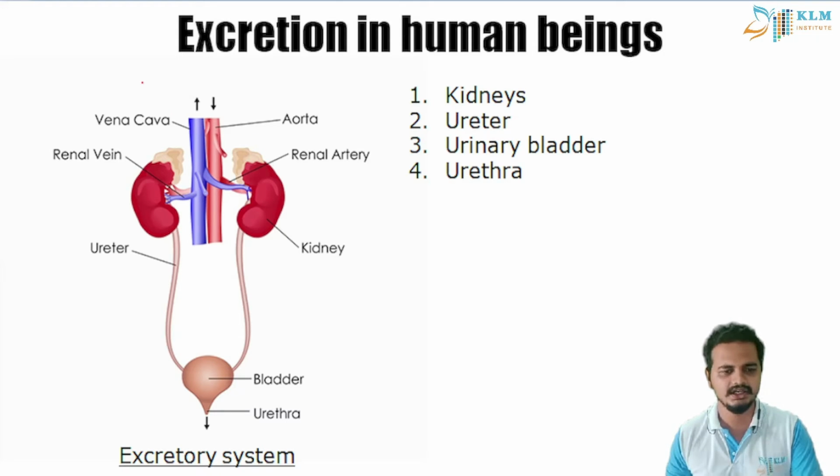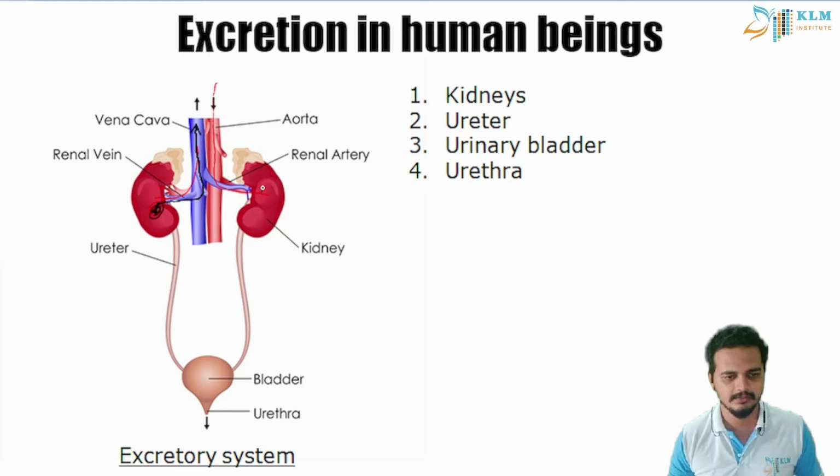So we can now label and know the direction of our blood circulatory system. The blood is going here and entering the kidney. Both sides, students, it enters, and here it is getting purified and coming back through the vena cava from both kidneys, and the waste is going to the ureter.